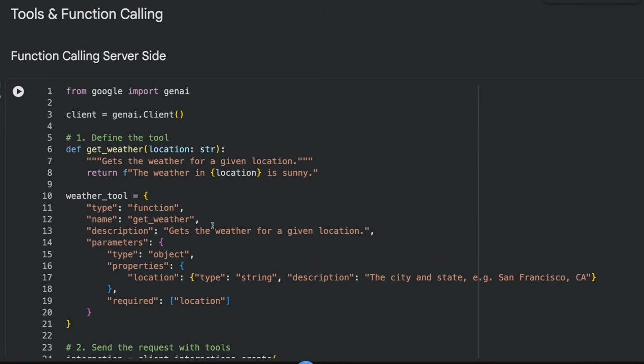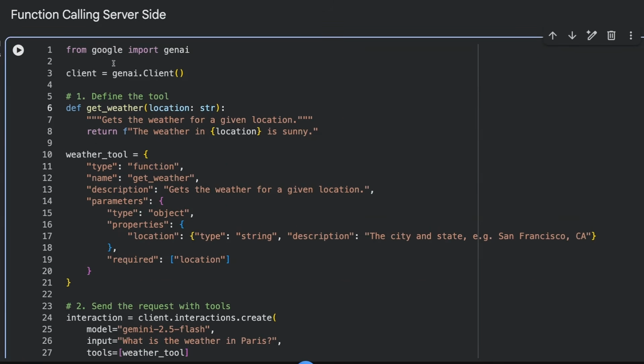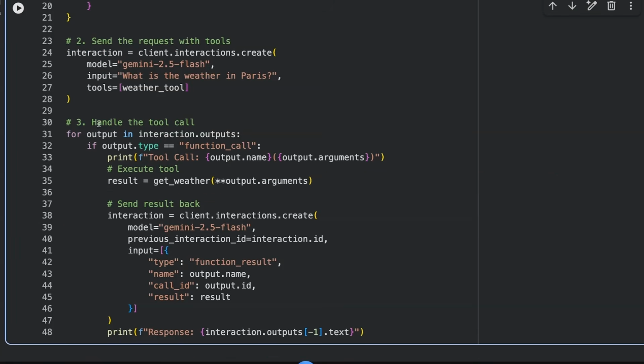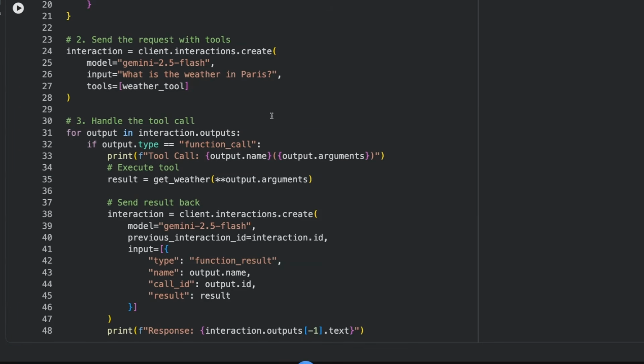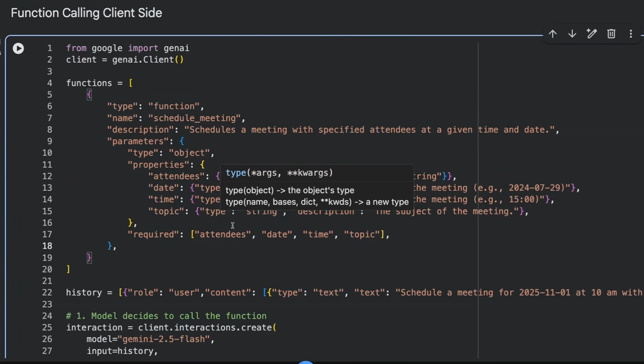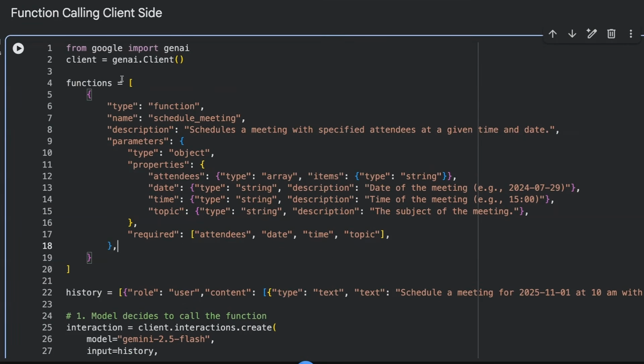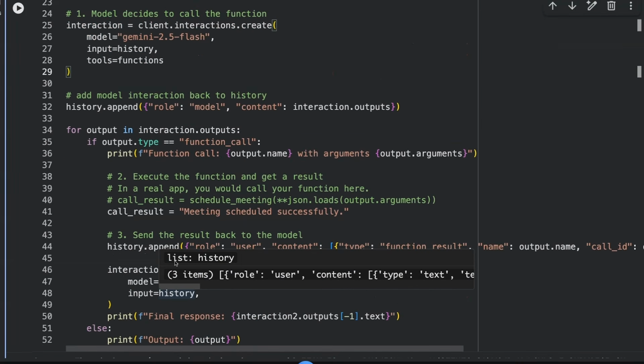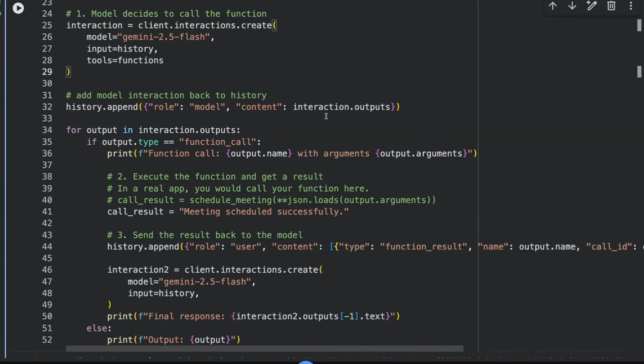All right, so tools and function calling. Function calling, I've just gone for their particular example in here. We can see that this is standard. I don't think there's a huge amount of difference in here. We're now just passing in a list of tools. And we've got the standard function call type coming back. We can then execute the tool and pass the input back into the model like this. And in this case, we're making use of that server-side state. If we wanted to do it fully client-side, we can do it just like here where we're making this history as we go through and passing in that history and then appending to it just like we would have done before when we had a stateless solution.